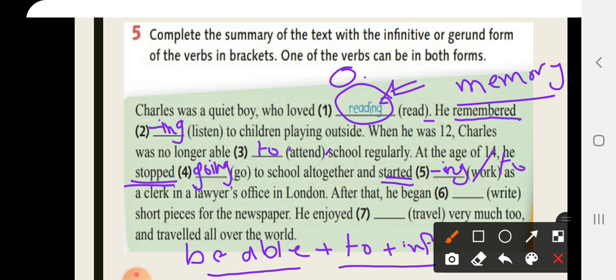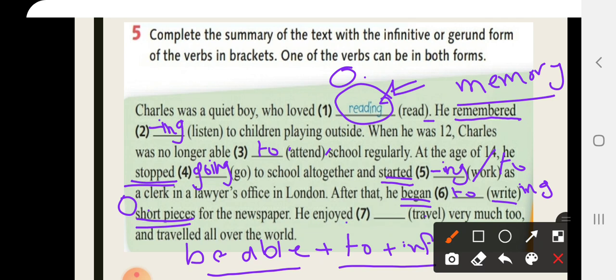Next. After that, he began. Began is also a verb that takes both a gerund or an infinitive. Okay? And because we have an object after it, it can take either a gerund or an infinitive without a change in the meaning. So you can write writing with ing or use to plus infinitive, to write. And both are correct.